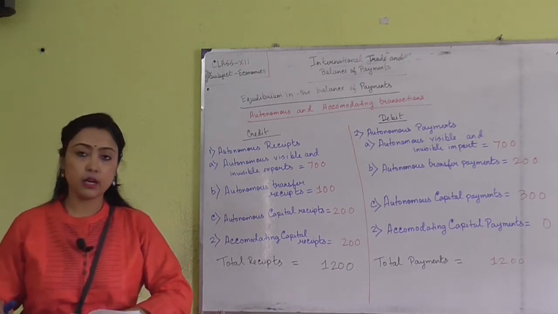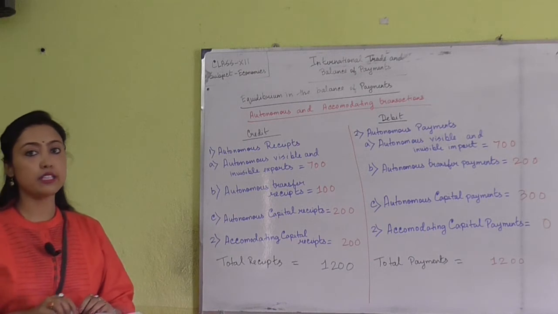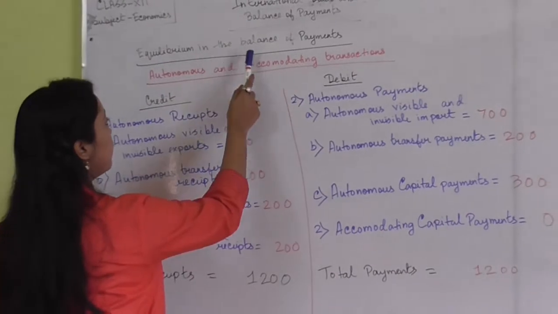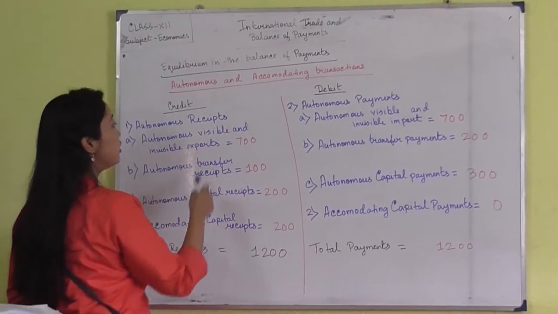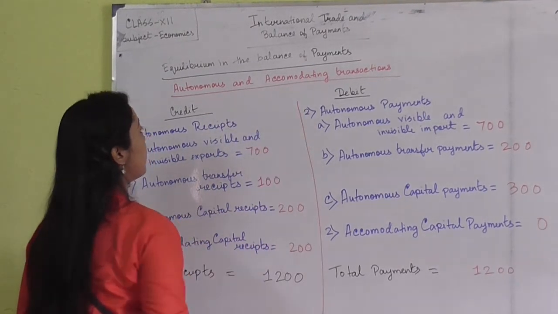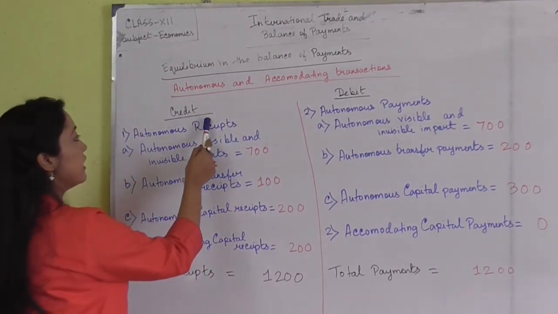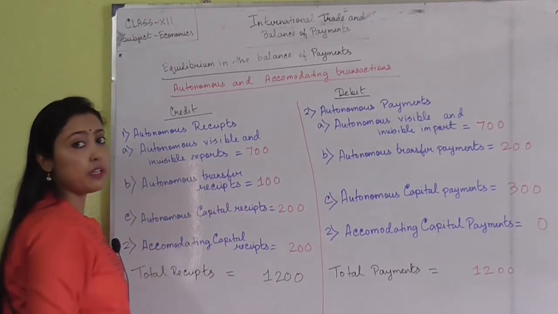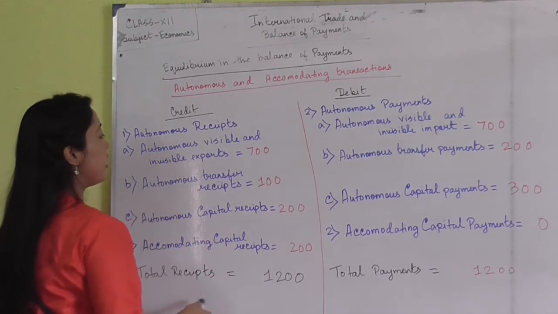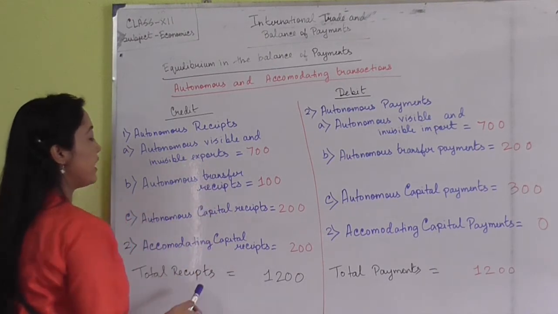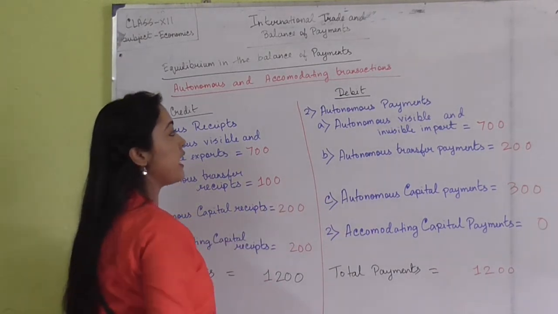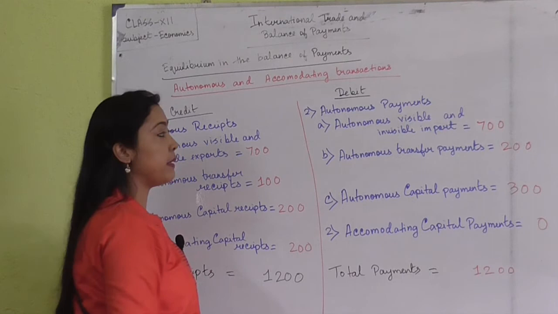Now we can list out the credit and debit side of the autonomous and the accommodating transactions. So as to maintain the equilibrium in the balance of payments, we have two types of transactions known as autonomous and accommodating transactions. We also have the credit and debit side of these transactions. You can see in the credit side we have the autonomous and accommodating receipts, and in the debit side we have the autonomous and the accommodating payments.